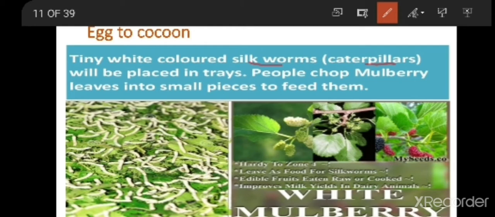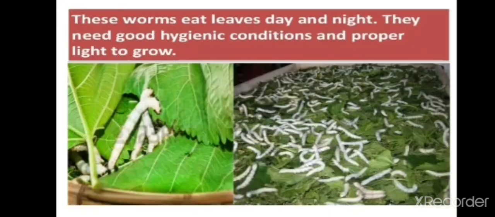People chop mulberry leaves into small pieces to feed them. So this larva needs food to eat. So these larvae or caterpillars or silkworms are going to eat mulberry leaves as their food. These worms eat leaves day and night. They need good hygienic conditions and proper light to grow.